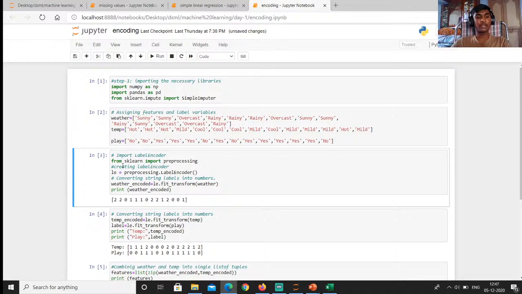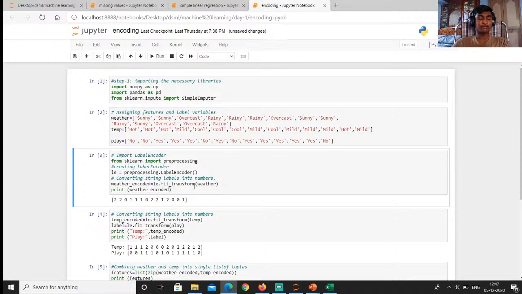Here we are importing the preprocessing from sklearn. We are calling preprocessing.LabelEncoder because we have to encode one label to one attribute. We are storing it in the le variable, and we are encoding the weather as weather_encoded using le.fit_transform.